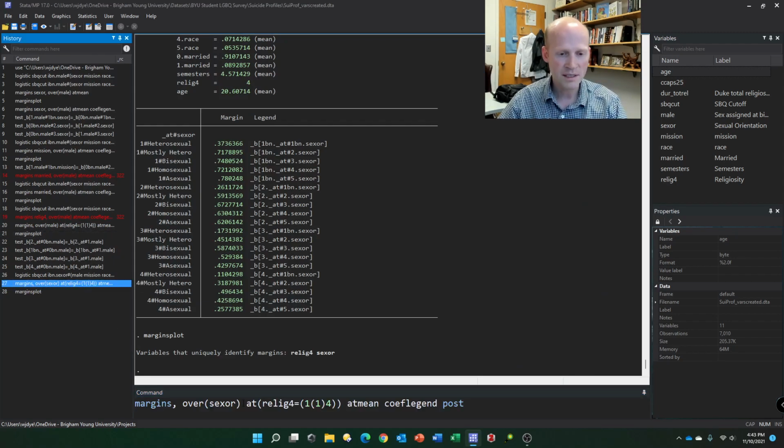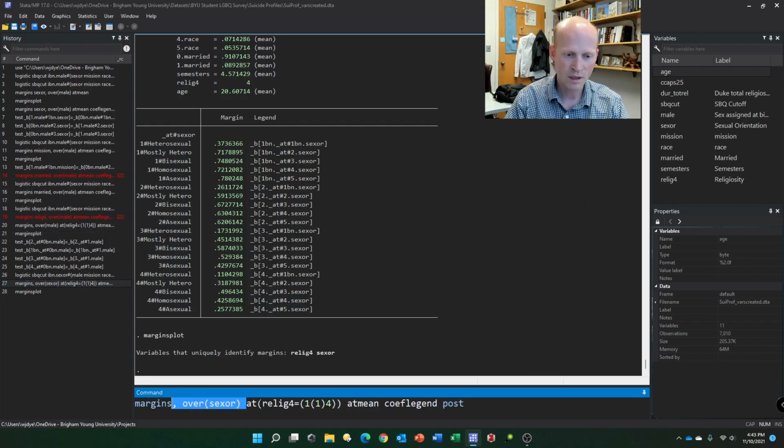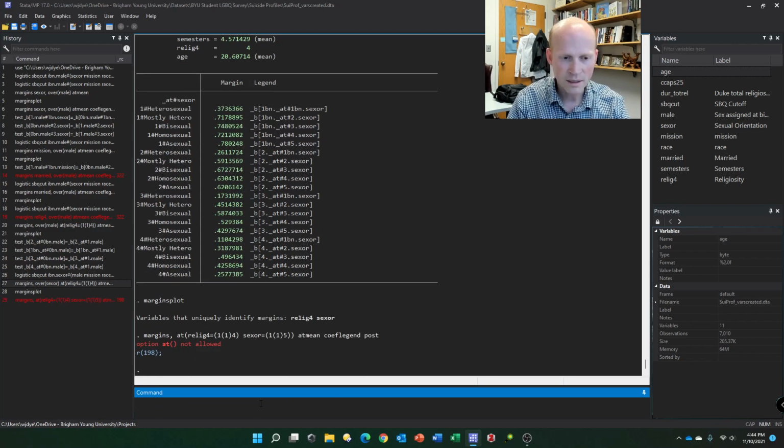There might be a better way to see this rather than over sexor. We could do at that, and we could do at sexor equals 1 through 5. There's 5 of them. What's there? 1 through 5. Let's see what that does.